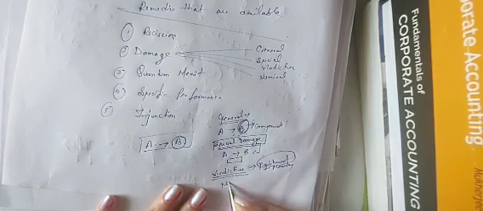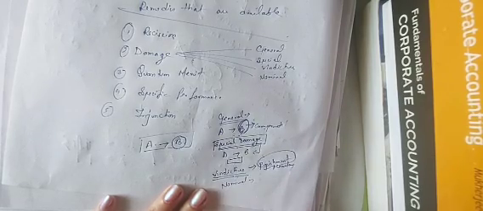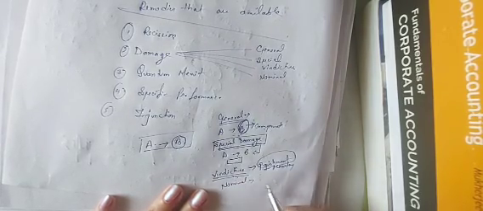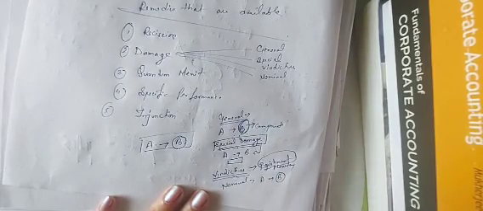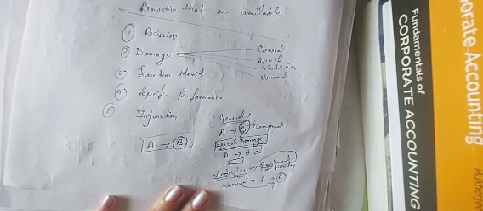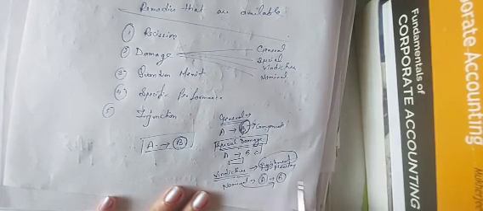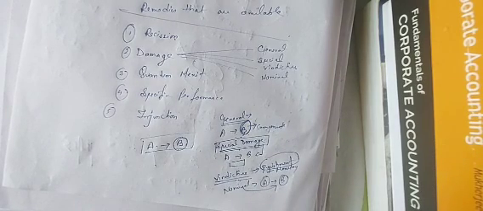And the last is nominal. Nominal damage means a minimum something. Suppose A has done something to B, but B has not suffered any kind of loss, so just a nominal thing is to be given because of A's failure that has happened. So a nominal something, a very little amount, is to be provided to B, right?